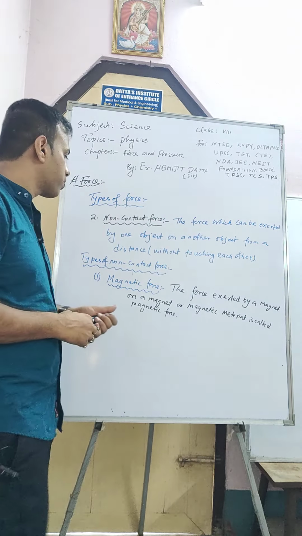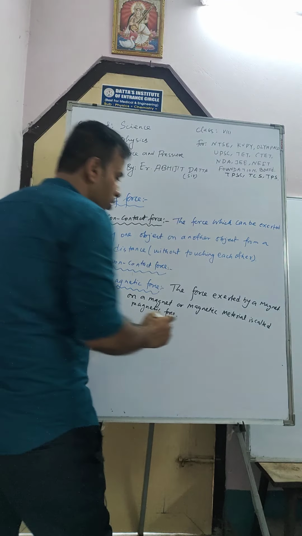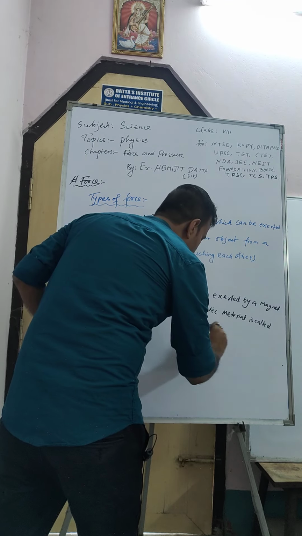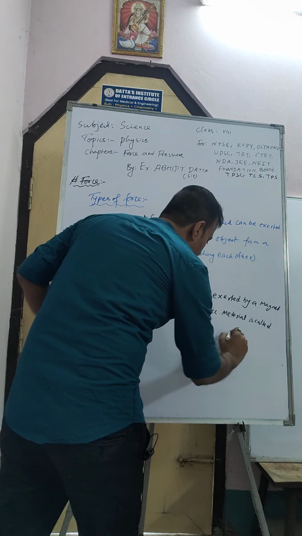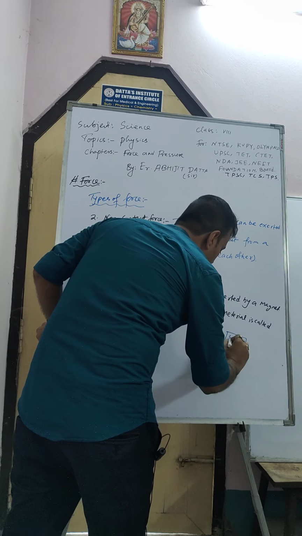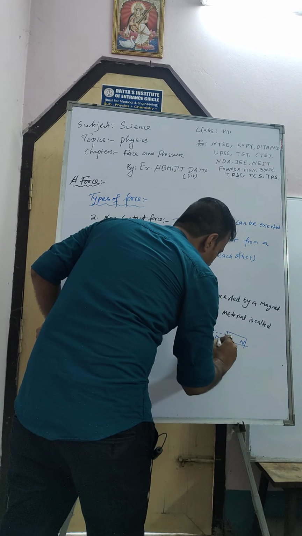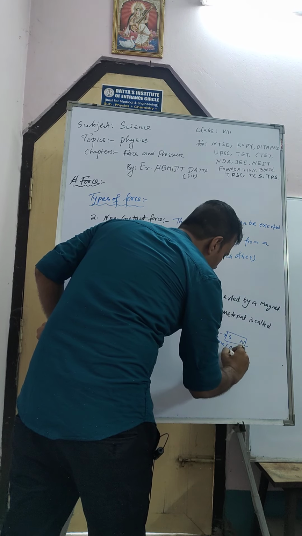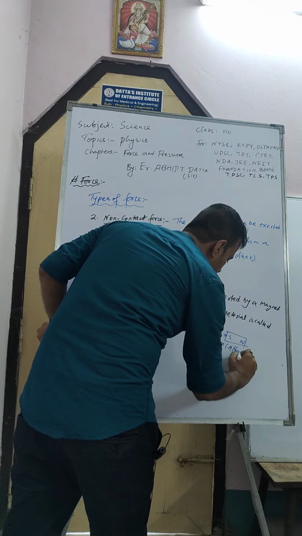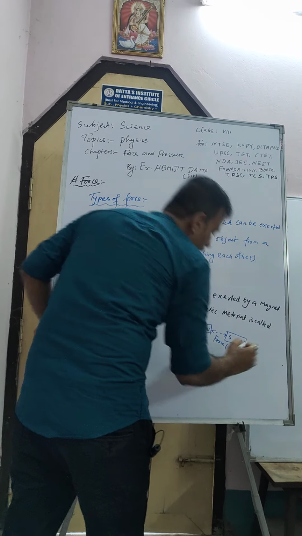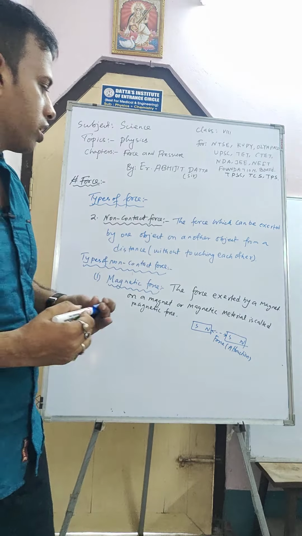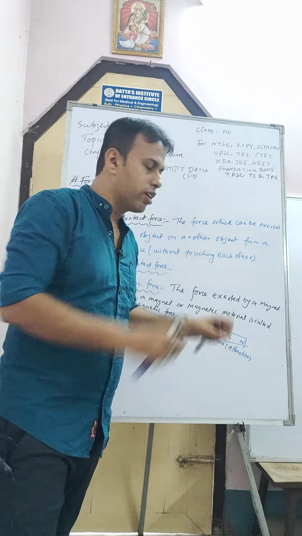Okay. Now suppose this is one magnet, with north pole and south pole, and this is another magnet, with north pole and south pole. There will be one force, and this force is known as attraction force. And the opposite case is also true. If you take both north poles, they will repel each other.